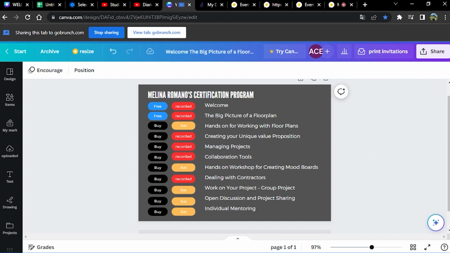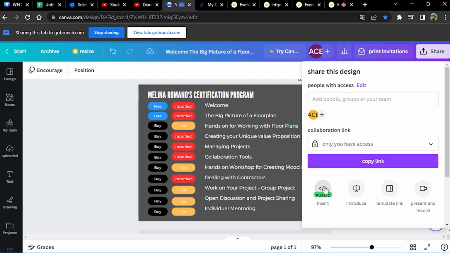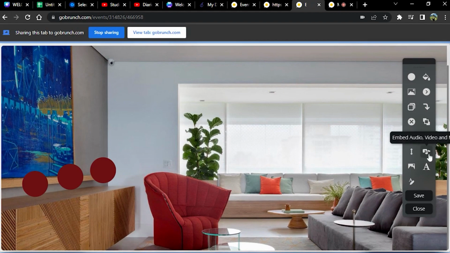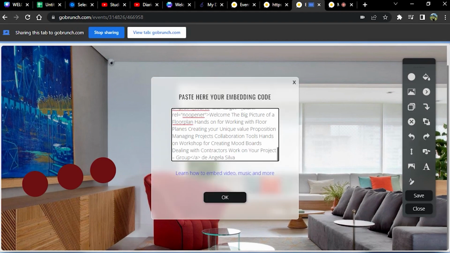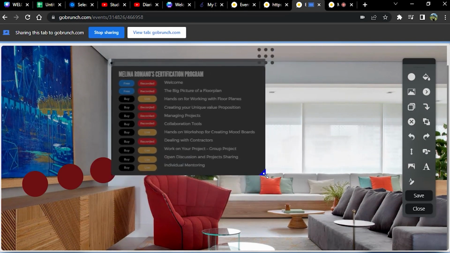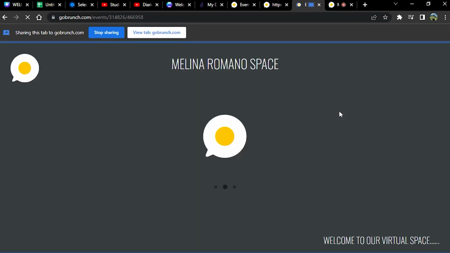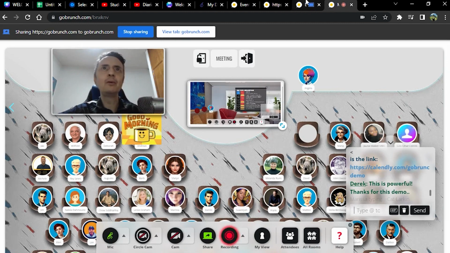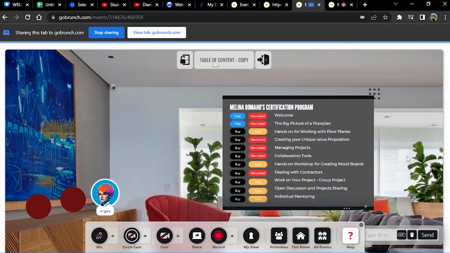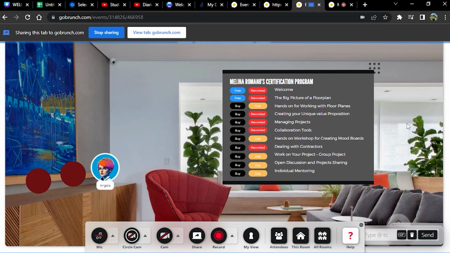We're going to go to the share option in Canva and choose the embed icon. And we're going to copy the first code. Always the first, right? Exactly. And we go back to our room, go to the embed option and paste the code. There we go. I'm going to resize here and we save. What is interesting here is that we do have a table of content, like an agenda of the course, with blended for on-demand sessions or recorded sessions and live sessions.